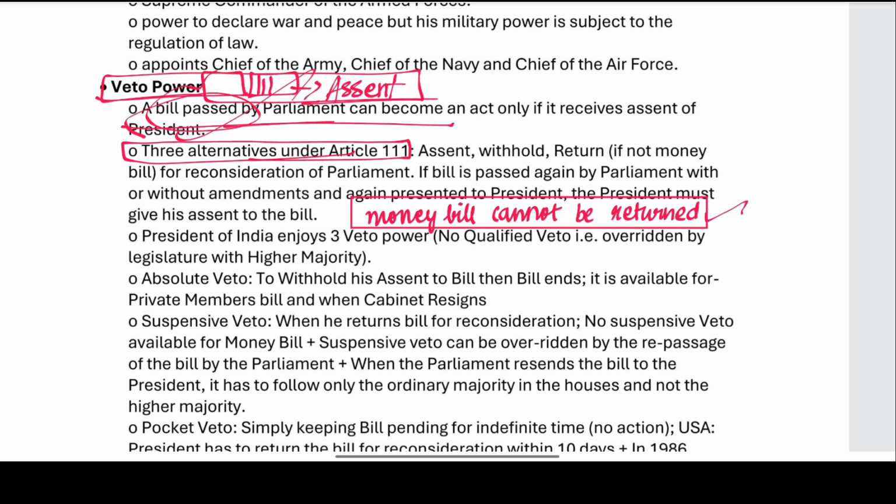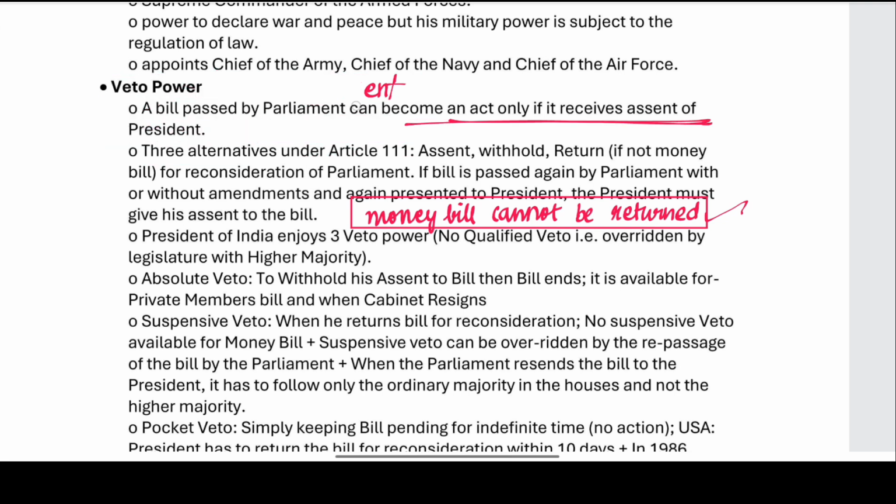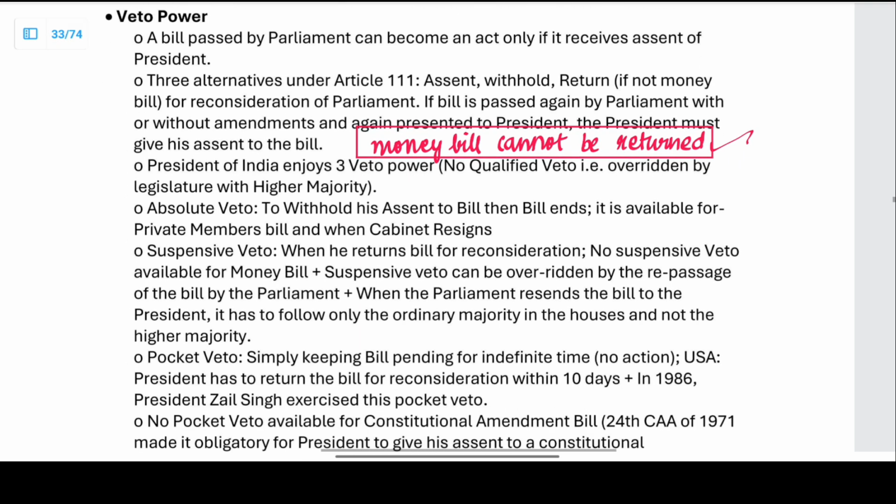A bill is passed by the parliament. It can become an act only if it receives the assent of the president. Only when the president signs it. There are three alternatives for the bill. The first one is the president giving the assent to the bill, the president withholding the assent, or the president returning it.